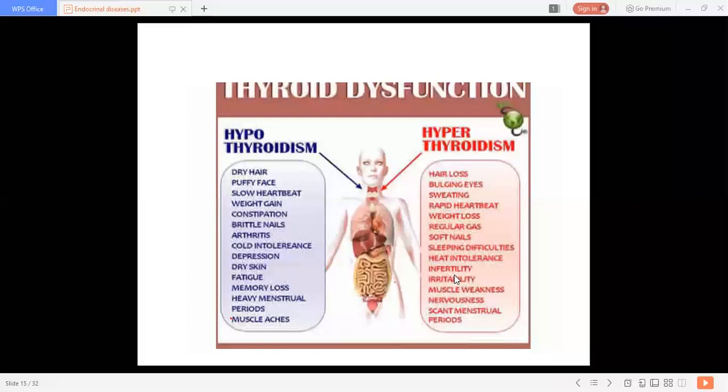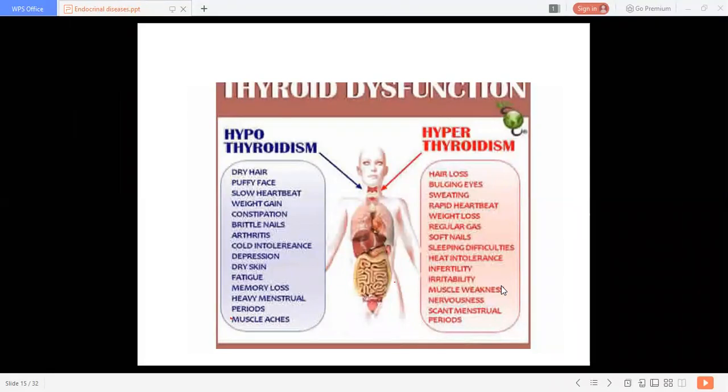We get this infertility in hyperthyroidism. Then irritability in hyperthyroidism, the patient is very anxious, very irritable. There is muscle weakness, then nervousness is there, scanty menstrual periods, whereas the periods are heavy in hypothyroidism. So these are all the differences between hypo and hyperthyroidism.